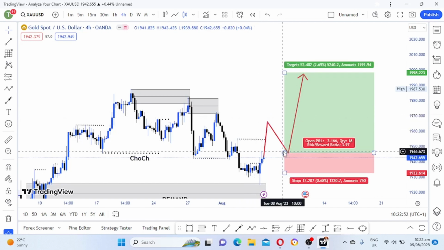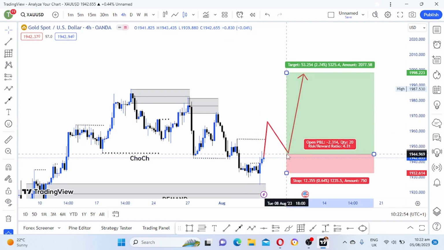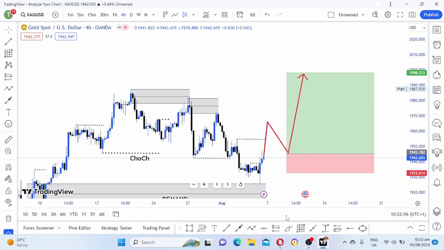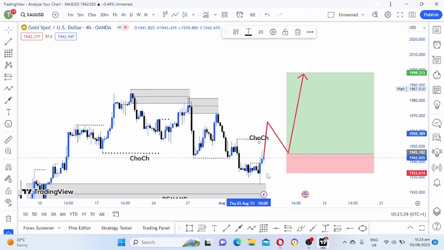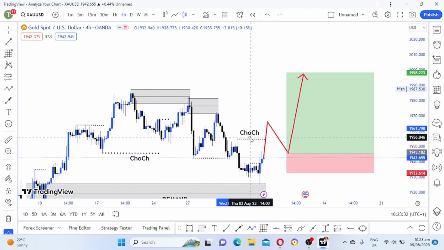If the higher high is confirmed, then we buy at this zone. So that's my view on gold, guys. I'm just waiting for a change of character to happen here. If a change of character happens here, we wait for price to come back and retest this zone, and then we buy.